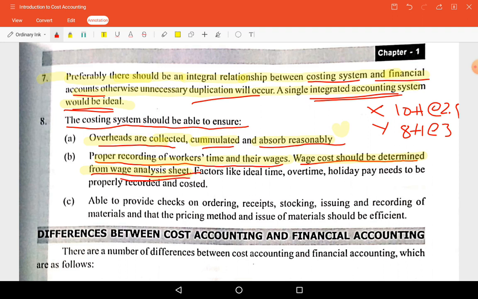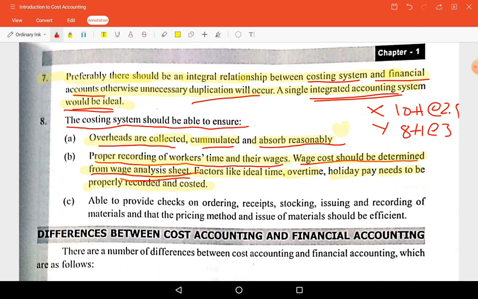So we should see timekeeping and time booking, two things will be there. Timekeeping implies at what time they are arriving and at what time they are leaving. Time booking is for a particular task, how much time he has spent, and that should also be accounted. So these details should be accounted properly. Factors like idle time, overtime, and holiday pay need to be properly recorded and costed, so that if any wastage is there, it can be eliminated.